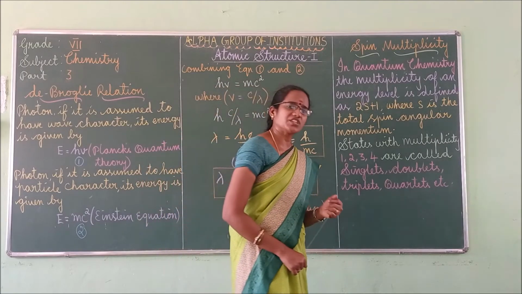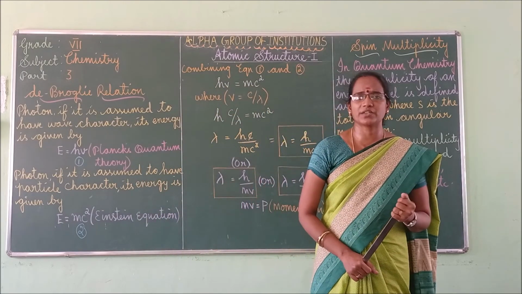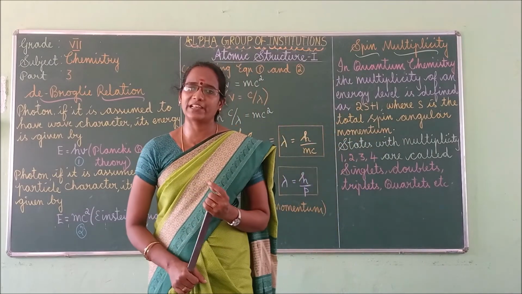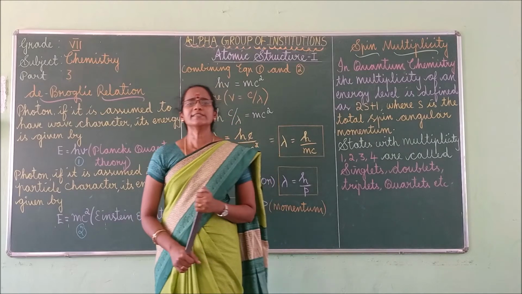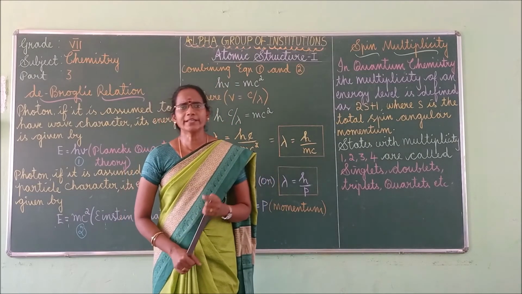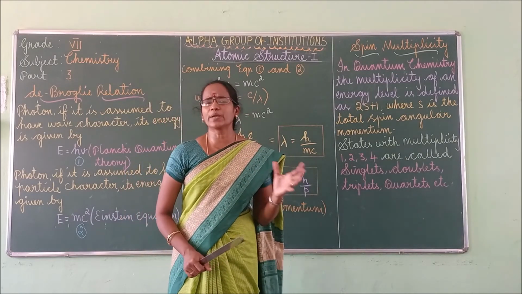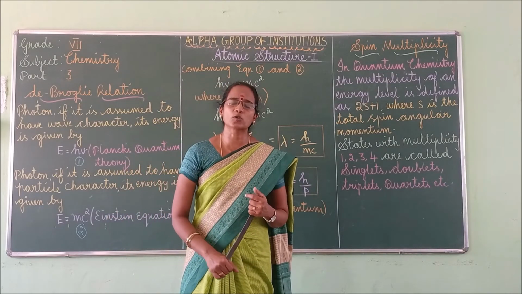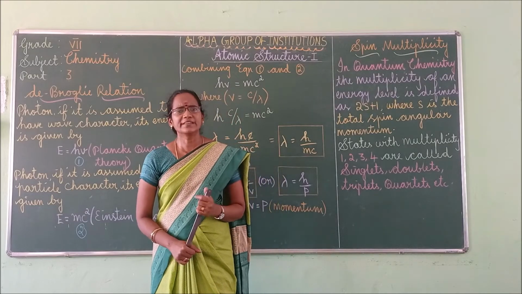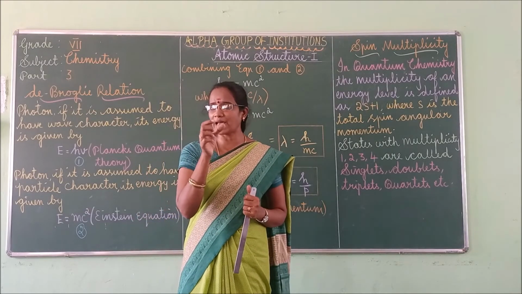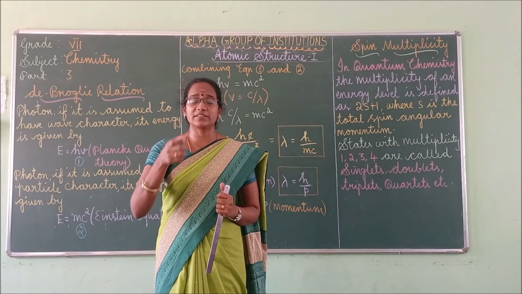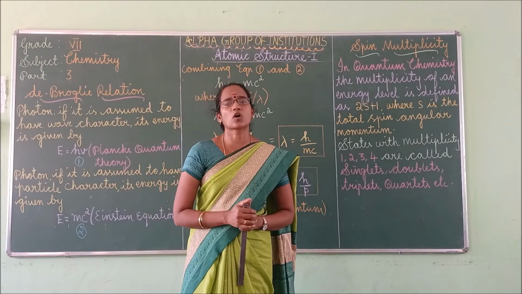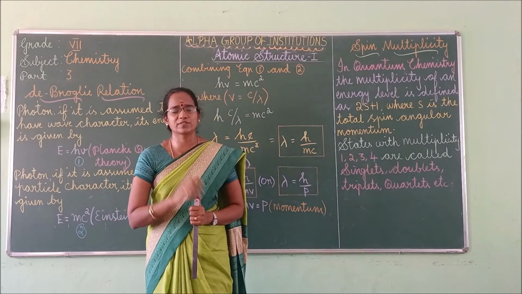It is one of the equations commonly used to define the wave nature of electrons. According to Louis de Broglie, any moving particle, whether macroscopic or microscopic, will have the properties of waves. Hence it was called matter waves.